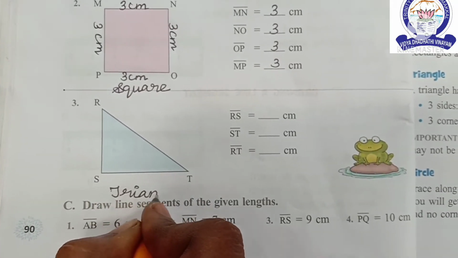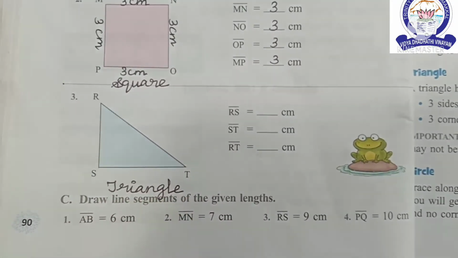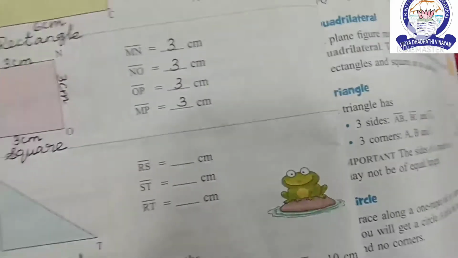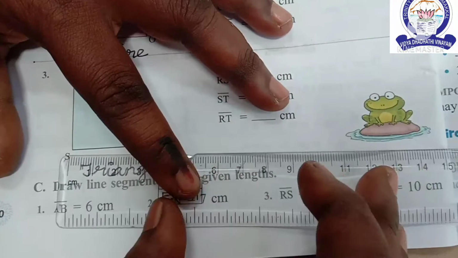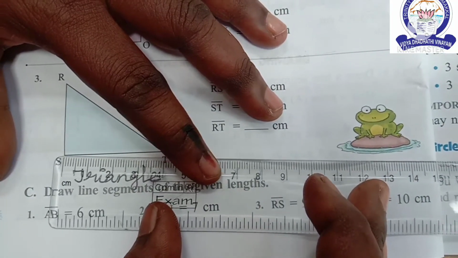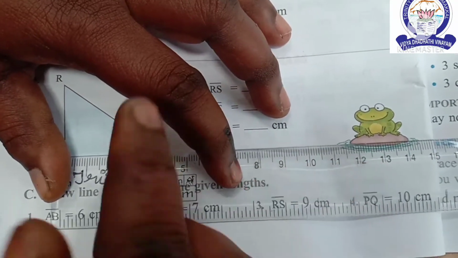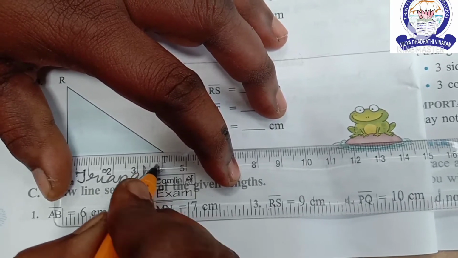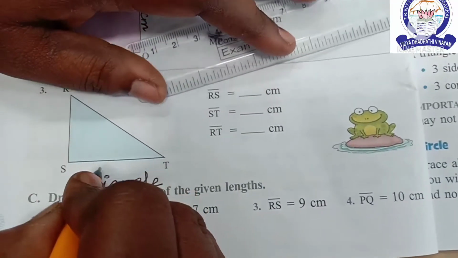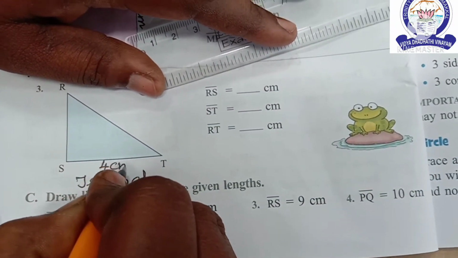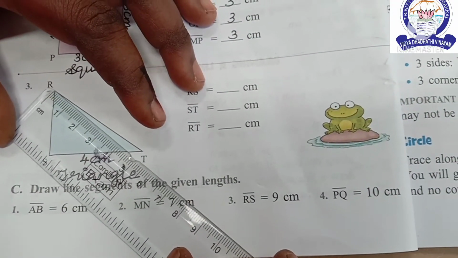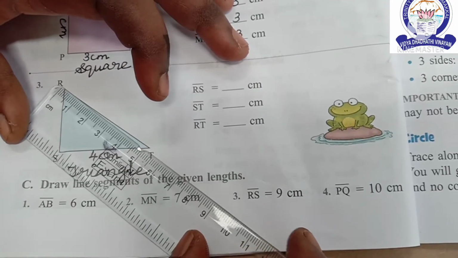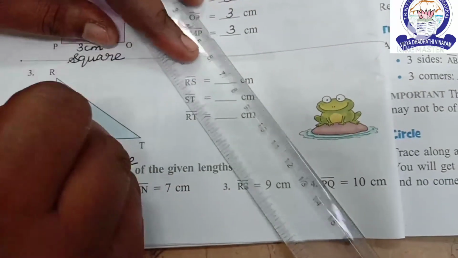Triangle. You measure the length of this triangle. 0 to 4. The end point is finished at 4. ST equal to 4 centimeter. Next, RT. RT 5 centimeter.